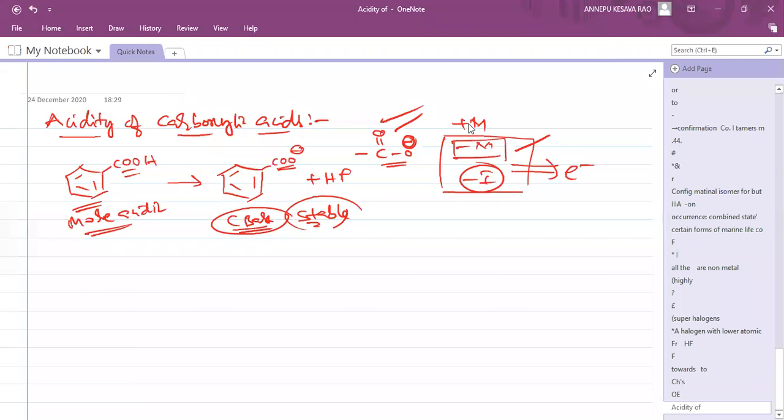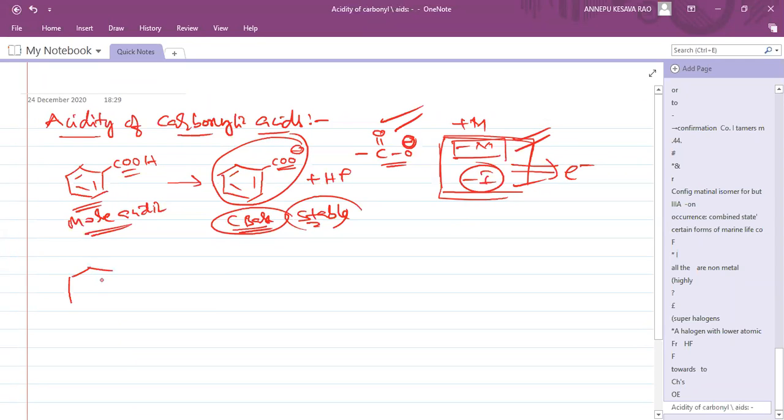So to make a more stable conjugate base, you should keep either minus M or minus I groups on the benzene ring. Okay, now let me take an example with minus M.